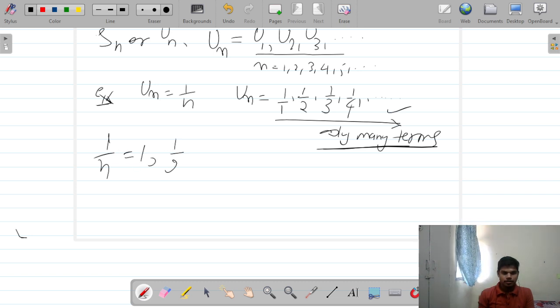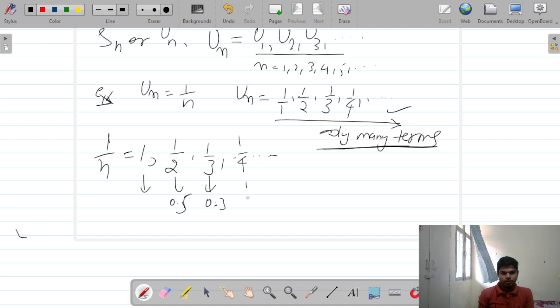The first term is 1, the second term is 1 by 2, which is 0.5, the third term is 1 by 3, about 0.3, and the fourth term is 1 by 4, which is 0.25. If you check the next terms, they go towards 0. The next term 1 by 5 is 0.2, and 1 by 6 is even less than 0.2.